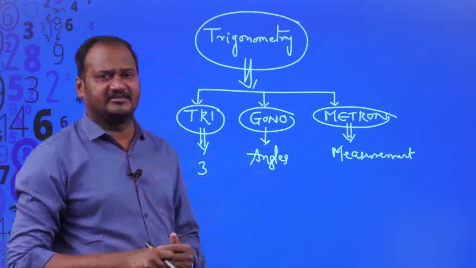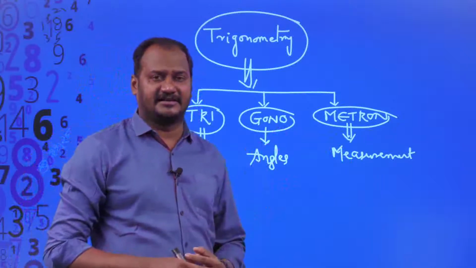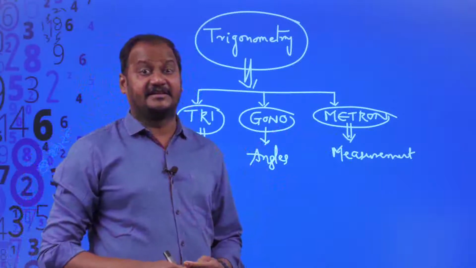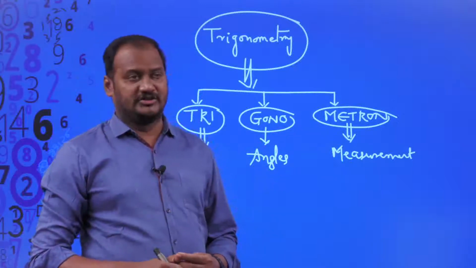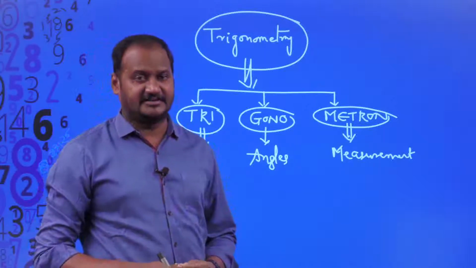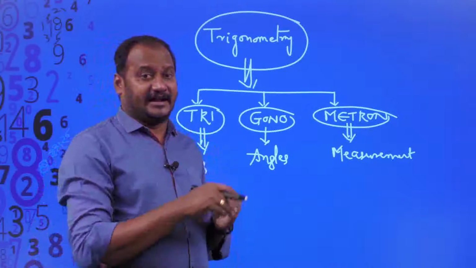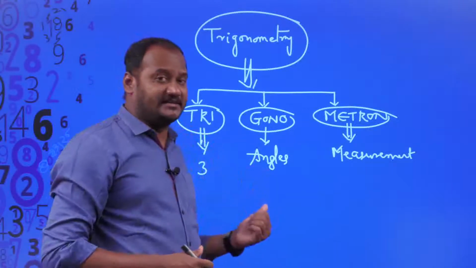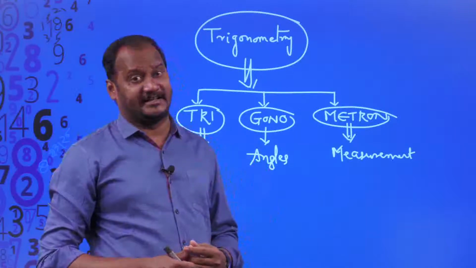So where are three angles located? In which plane figure are three angles located? Yes, three angles are located in a triangle. So trigonometry means study of a triangle, right? And later on it developed into the relationship between the angles as well as sides of a triangle.